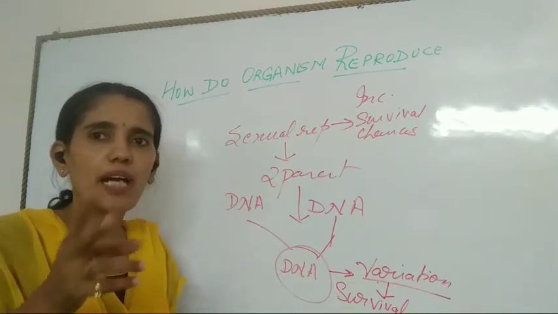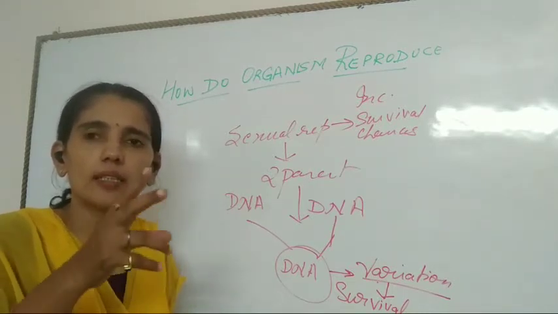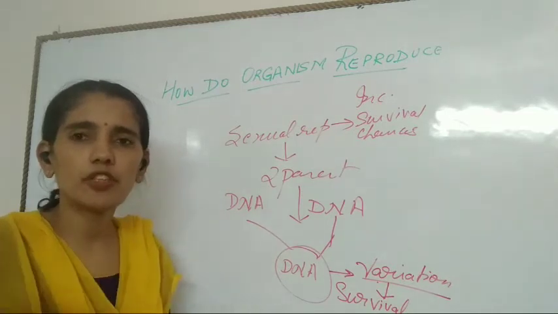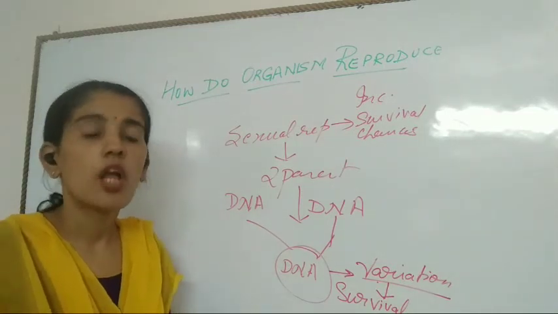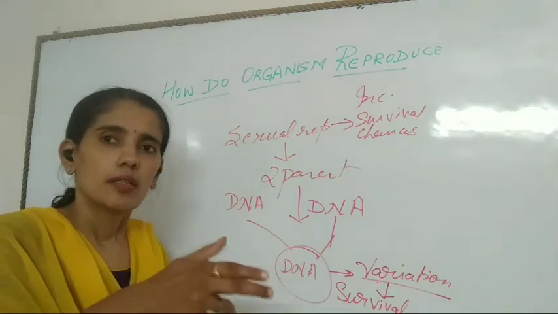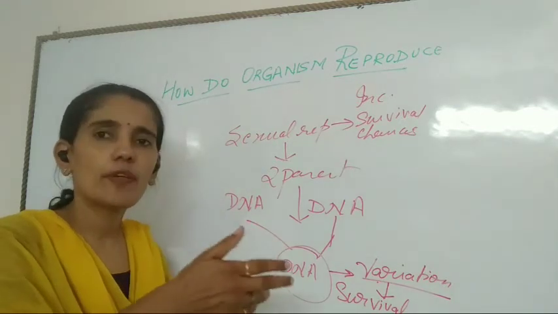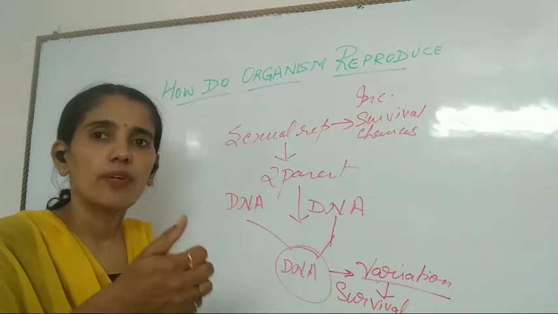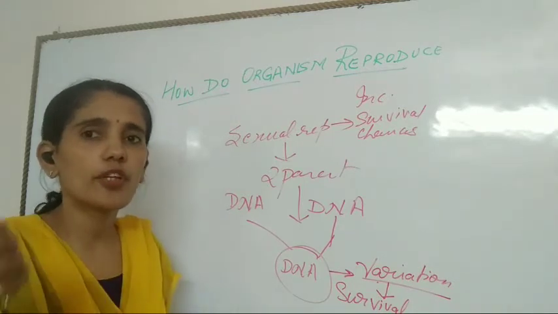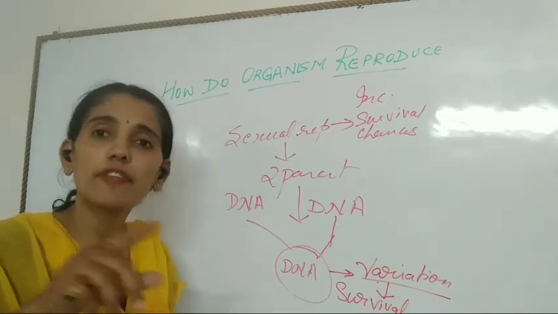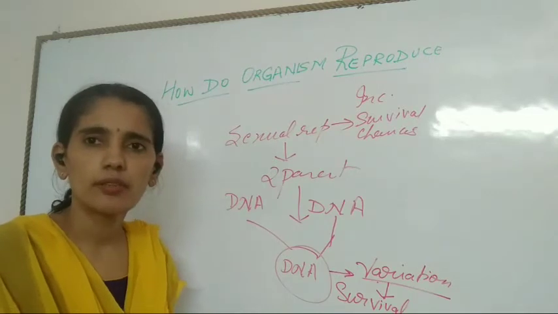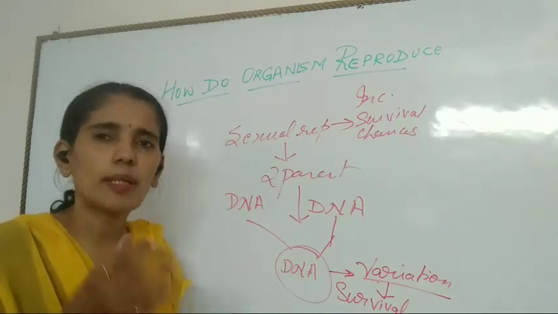It can be asked in different ways: whether the variation is beneficial for an organism, justify the statement, or we can be asked that variation is not beneficial for an organism but beneficial for a species. Explain.